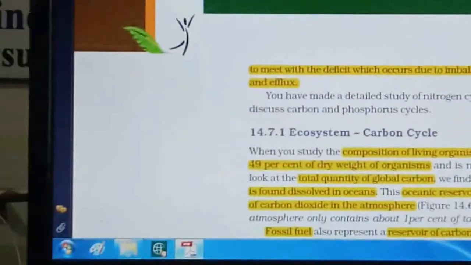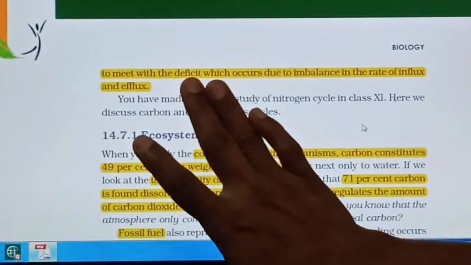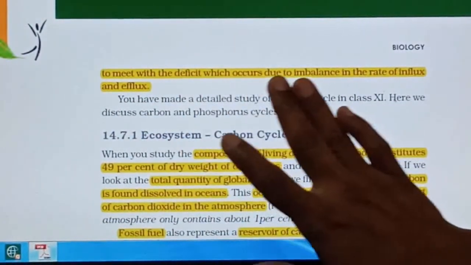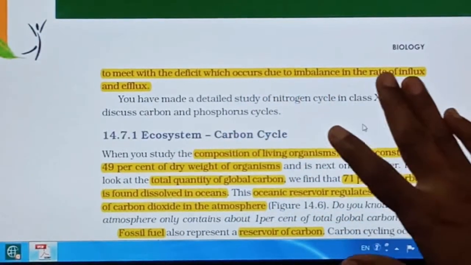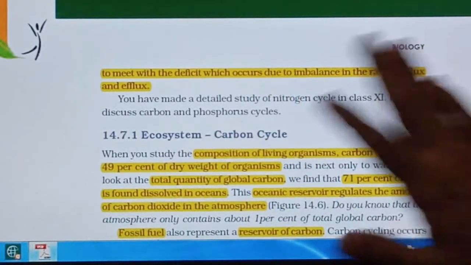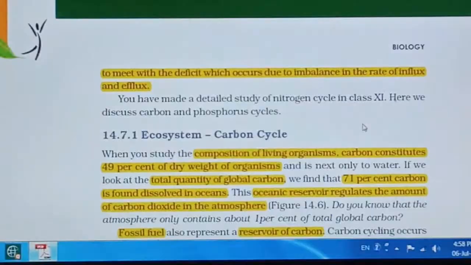See here it is given: the function of the reservoir is to meet the deficiency which occurs due to imbalance in the rate of influx and efflux. Now, efflux and influx mean what?